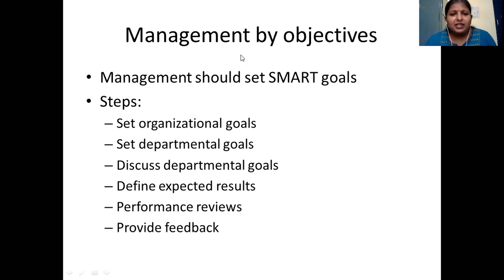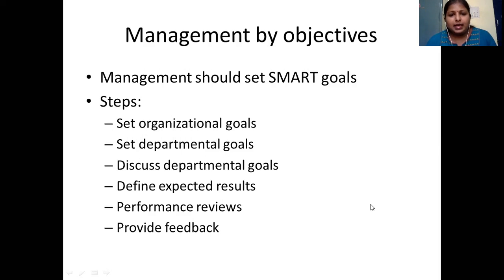The very first thing is, it starts with the goals of the organization. Whenever goals are set up, they always come from the top, like vision, mission, goals, objectives. At the organization level, the goals are set up. Then the same goals are divided into departmental goals.